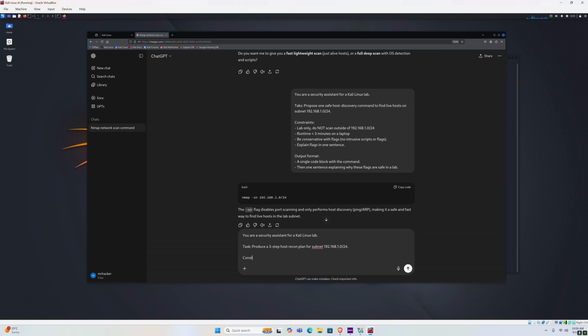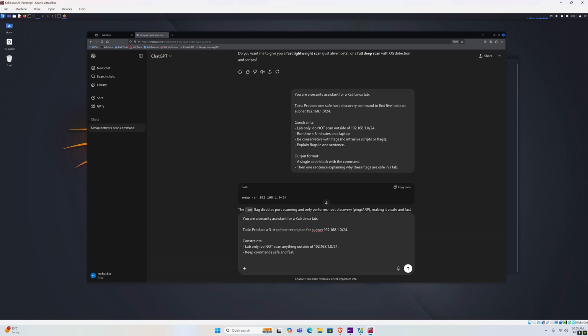Now let's type constraints once again. Constraints should be lab only. Once again, do not scan anything outside of this subnet. We also want to keep commands safe and fast.